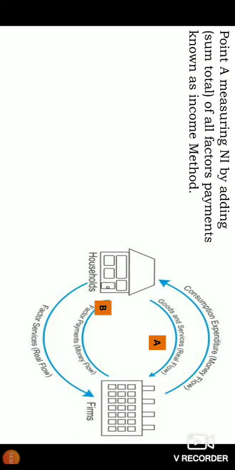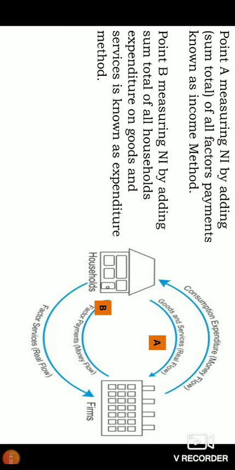B. It is point B, measuring national income by adding the sum total of all the household expenditure on the goods and services produced by the firms, or expenditure made by the household on goods and services, is called calculation of national income from the expenditure point of view.